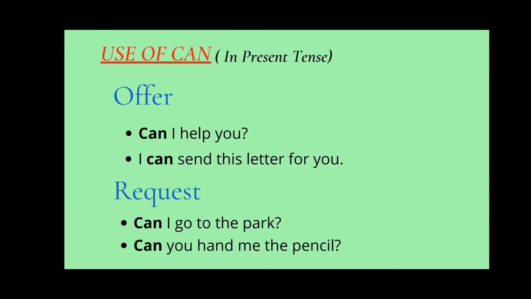Use of can in offering something. Can I help you? I can send this letter for you. Both these sentences are used in informal situations. And use can in the present tense. Request: can I go to the park? Now again see, can is used in informal situations. Use it with your friends, close ones. And again in a very informal situation, I can send this letter for you means in both these sentences you are offering your help to someone with whom you are very comfortable.